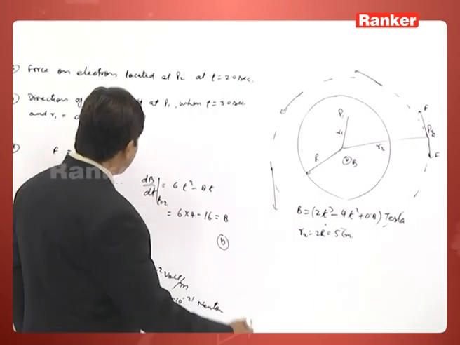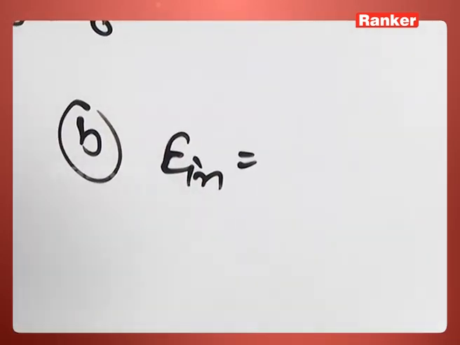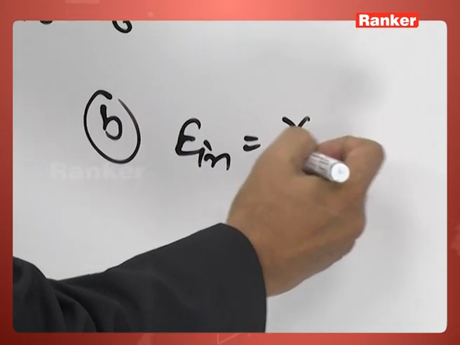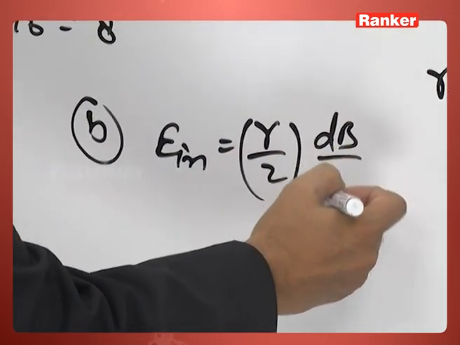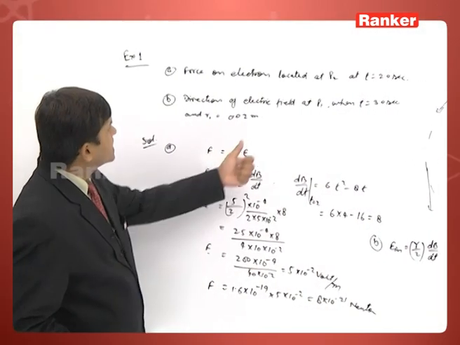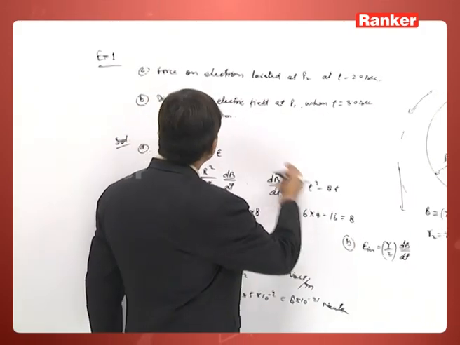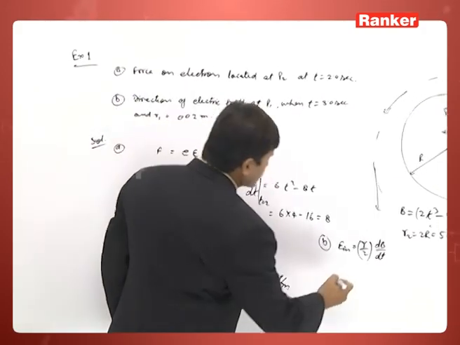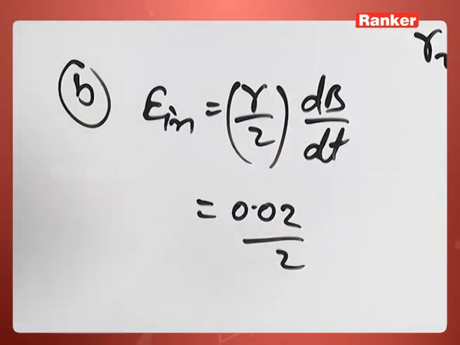For an inside point, if we remember, the relation was r by 2 into dB by dt. So here dB by dt we have to find at t equal to 3, and the r value is given as 0.02. So 0.02 by 2 and dB by dt.